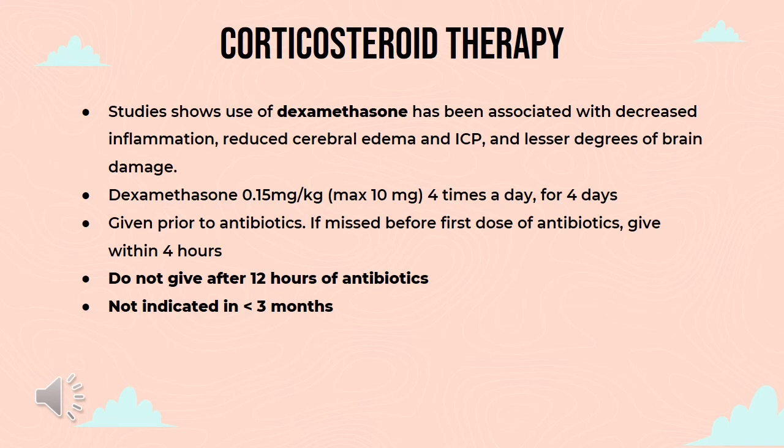Therefore, dexamethasone 0.1 mg per kilogram is given 4 times per day for 4 days and needs to be given prior to antibiotics. But if we miss it before the first dose of antibiotic, then it has to be given within 4 hours. Please remember not to give this after 12 hours of antibiotics, and also this is not indicated in patients that are less than 3 months old.